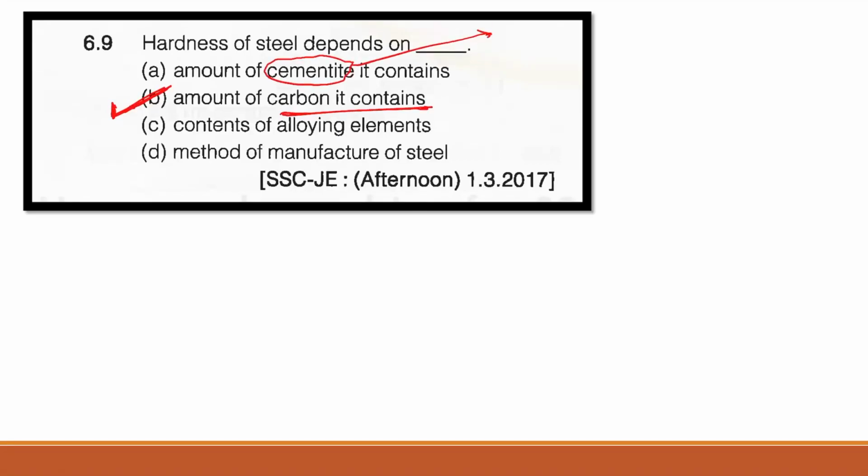So cementite is basically used for improving the hardness, right? But basically as we increase the percentage of carbon, as you have seen in the iron carbide diagram, the hardness gets increased, right? So the correct answer here will be B, not A, right? You have to read all the options.